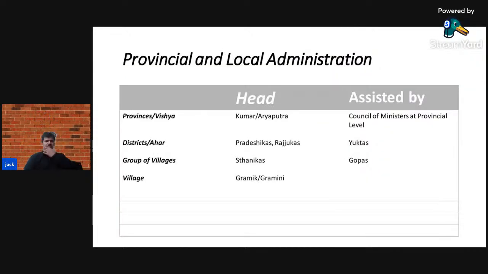The provinces, also called Vishaya, were headed by the Aryaputra. And the Aryaputra was assisted by his council of ministers, same as the situation in Patliputra. Then the smaller unit of the province is the district, also called Ahar. These districts were headed by the Pradeshikas. These were the officers that used to administer the district.